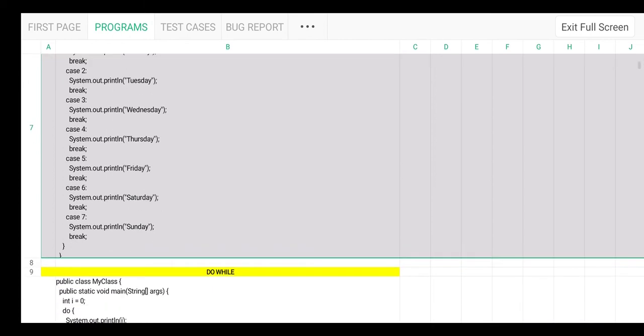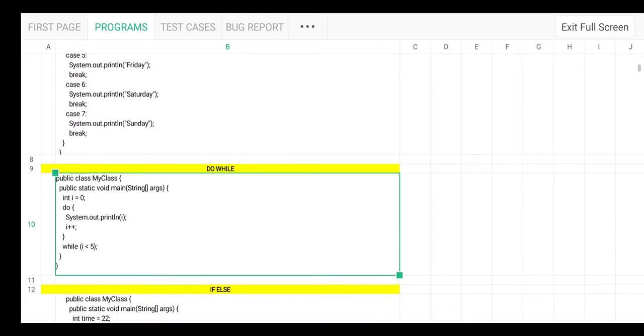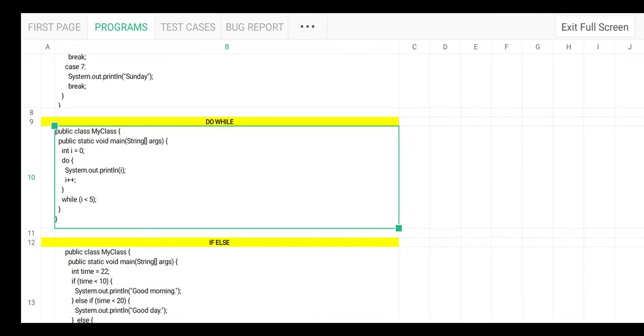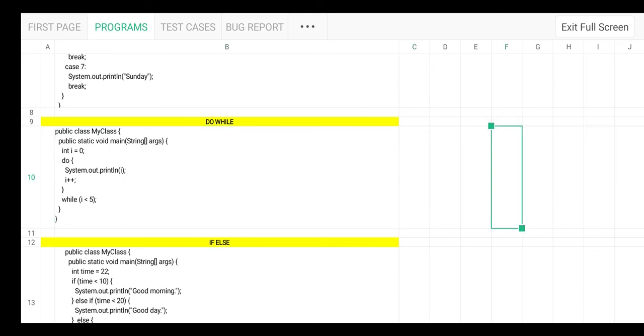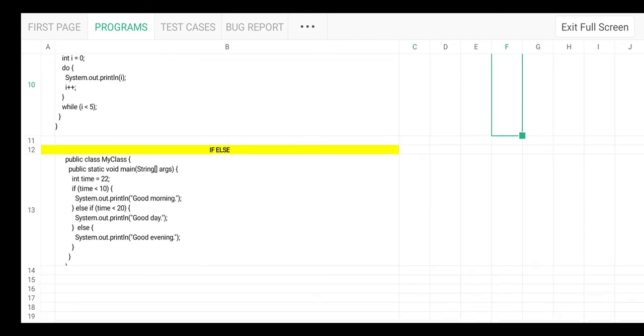Next is the do while loop. For the do while loop, I have taken a program where you just need to print the numbers from 0 to 5. Then for if else, if you are passing a number, suppose here it is 22, what is it going to print? It is going to print good evening. You need to prepare test cases for this if else condition too.